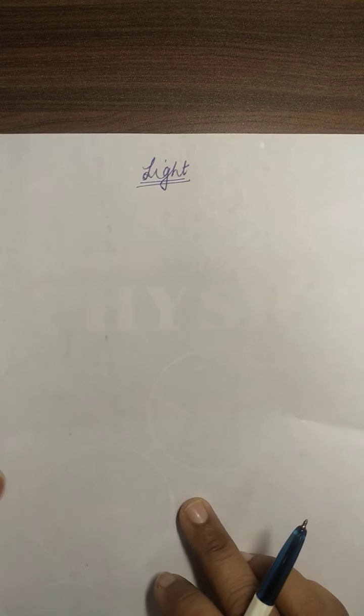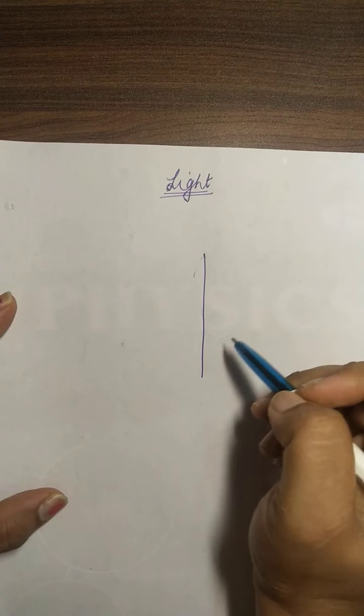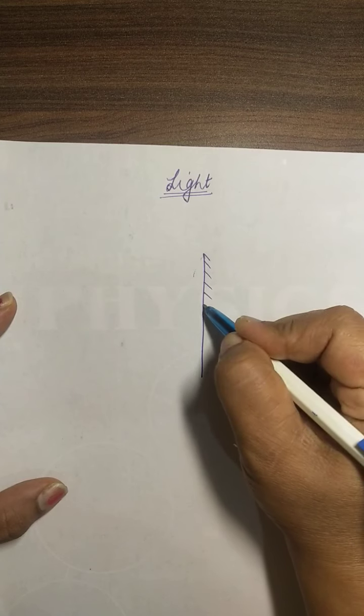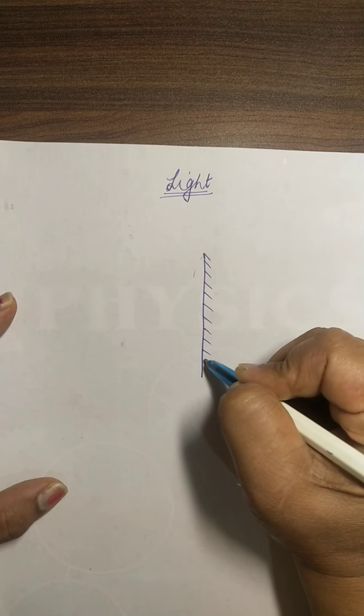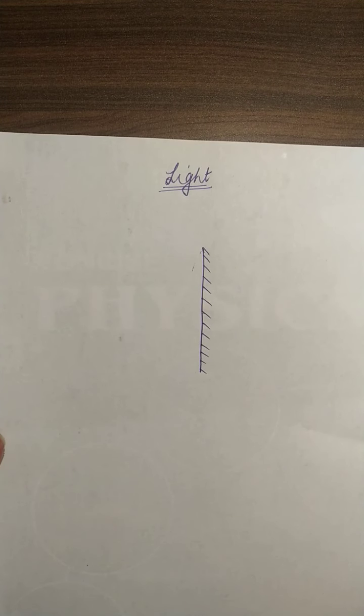As you know, a plane mirror is a mirror with a flat reflecting surface. When a light ray strikes a plane mirror, the incident ray obeys the law of reflection. For example, suppose this is a mirror. As you know, the mirror is coated from behind, right? You see your image in front of the mirror, and the mirror is coated from the back side.